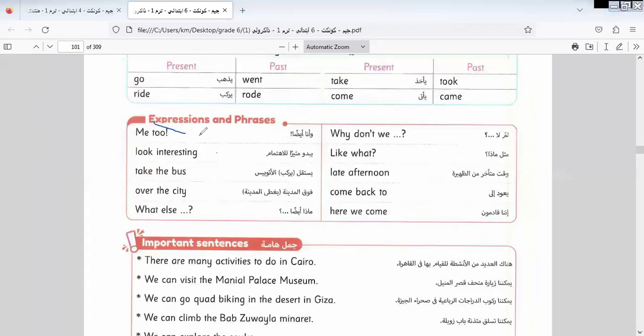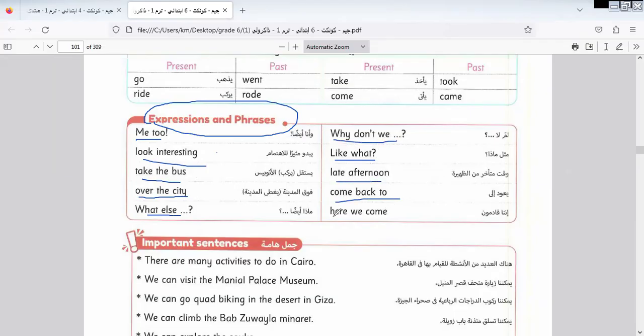Here are some expressions and phrases that are important for writing a paragraph: me too, look interesting, take the bus, over the city, why don't we, late afternoon, come back to. Let's continue the rest of the lesson.